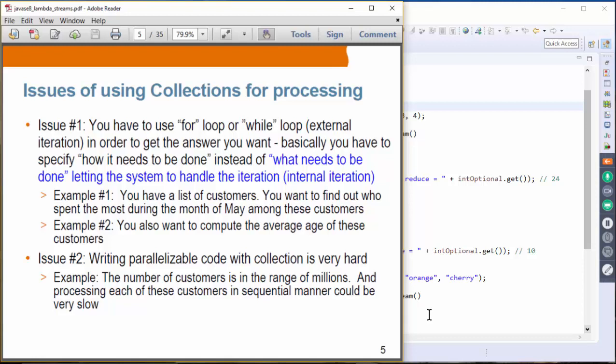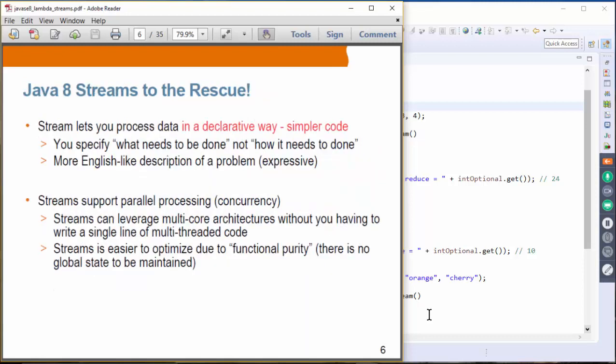Issue number two: it's very difficult to write parallelizable code with collections. Especially when you have a very large number of items in the array, it's rather difficult to come up with efficient multi-threading code that actually handles the data in parallel. So these are the issues with just using collections. So Java 8 provides streams to address these issues.